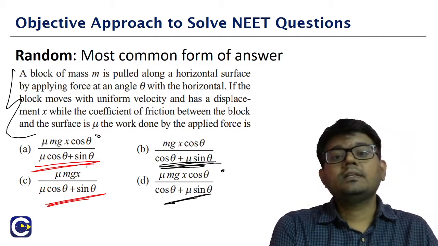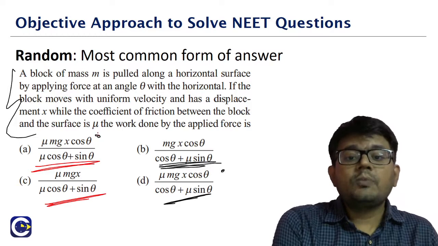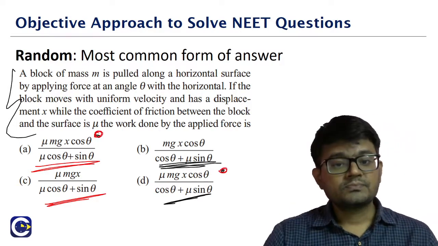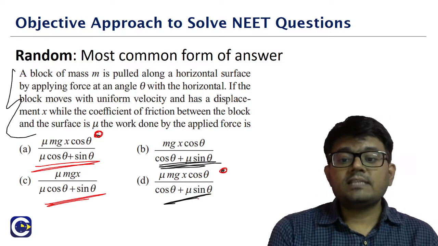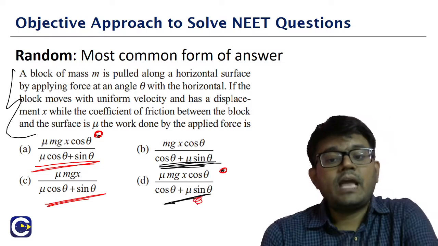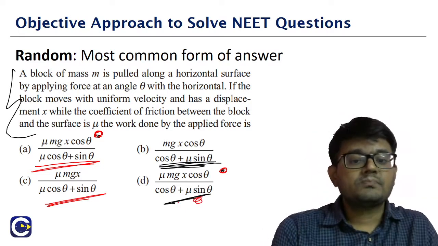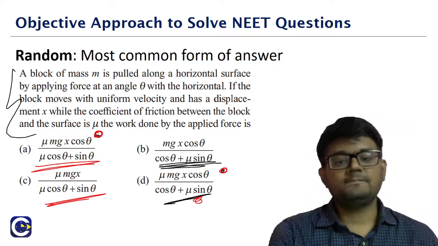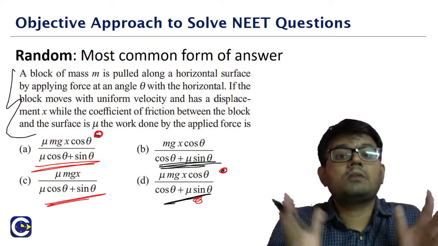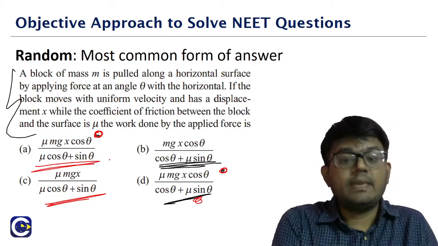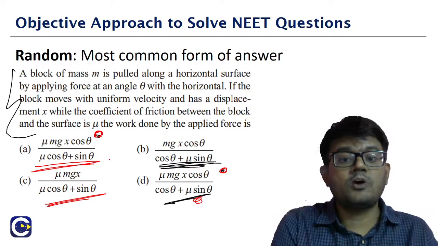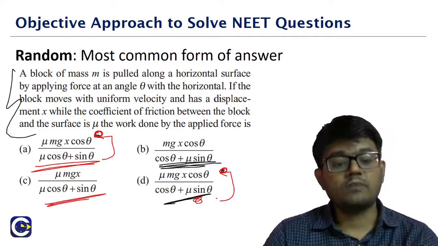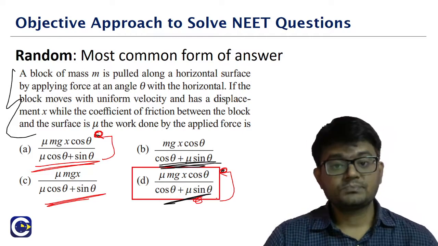Here we see that the numerator is common in both option A and option D. The denominator is repeating. Whatever denominator we have in option D, that is repeating, and whatever denominator we have in option A, that is also repeating. So in this case we may not be able to clearly tell. We may have an idea using the most common form, and think either it is option A or option D. If you look at the actual answer, it is option D.